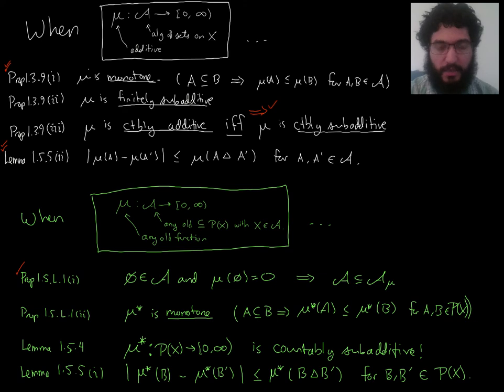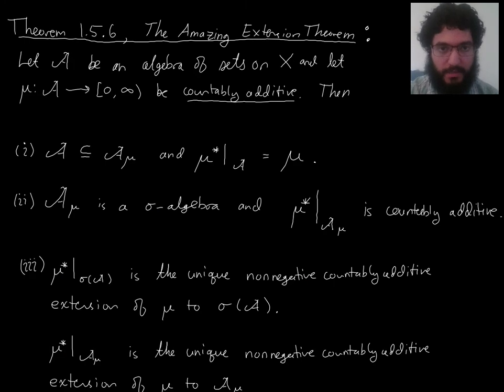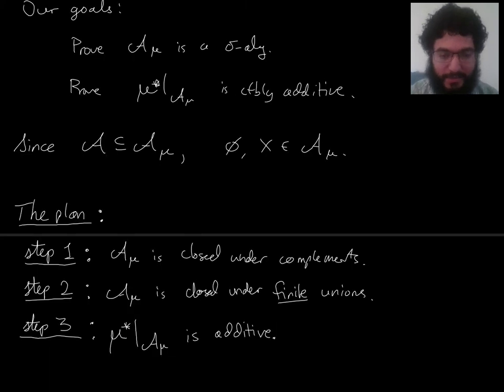So let's go ahead and complete that argument right here inside our plan so that it's clear why we're doing that. So I'll say thus mu star is countably additive.